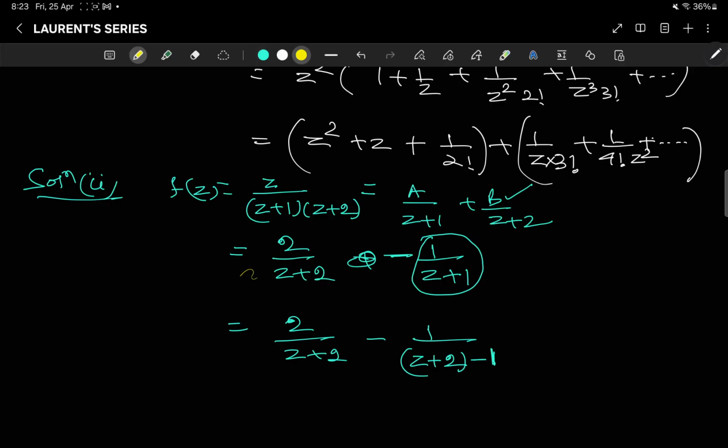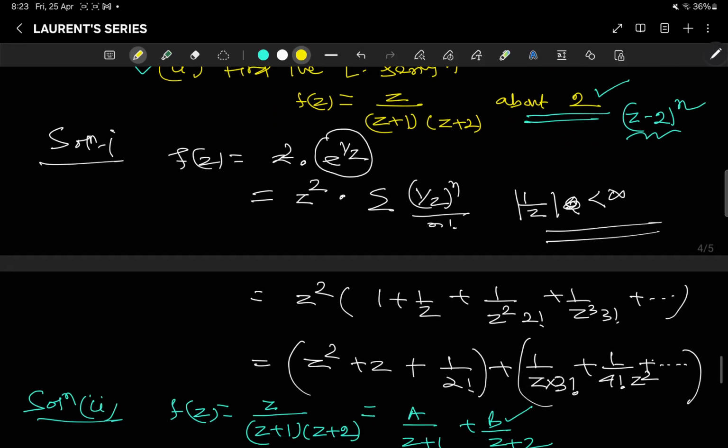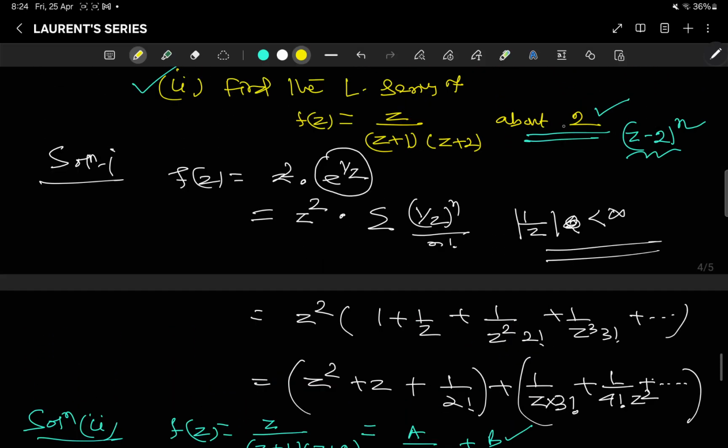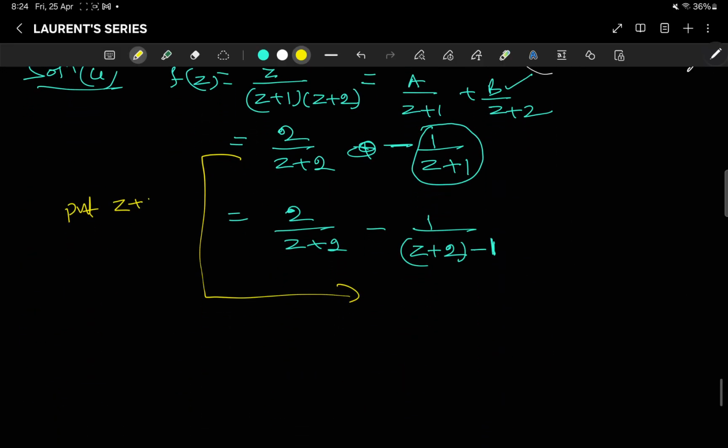Or what we will do, we need it in the power of z minus (-2), sorry, it is minus 2. So it should be in the power of z plus 2. So you put z plus 2 is equal to u, which implies z is equal to u minus 2.